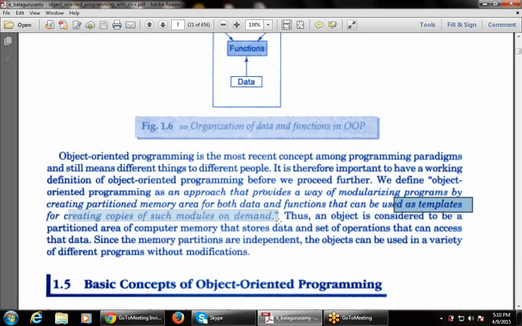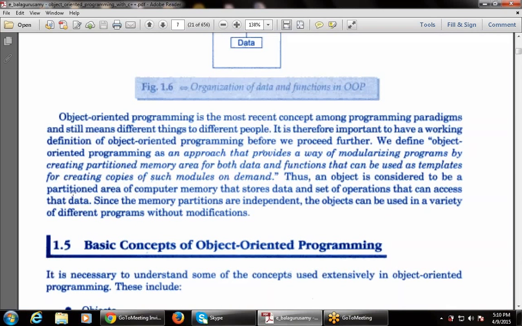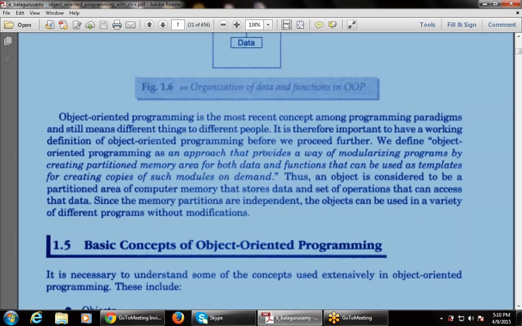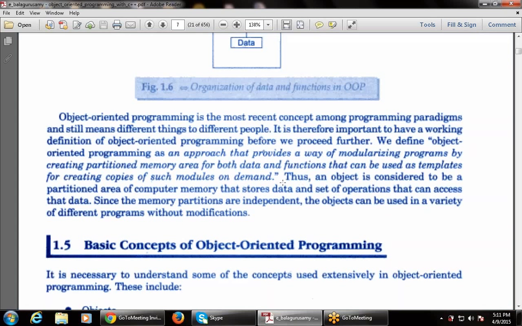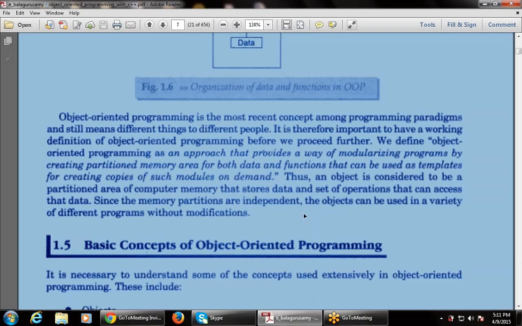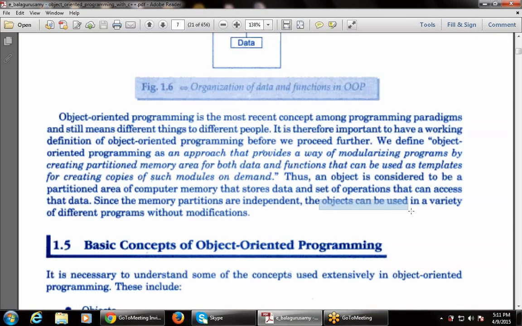By creating partitioned memory area for both the data and the functions, it can be used as a template for creating copies of such modules on demand. Therefore, an object is considered as a partitioned area of computer memory. As I told you, the main program is divided into different objects, and each object takes space in memory that contains data and the set of operations that can access the data.